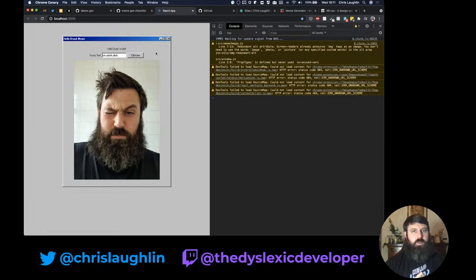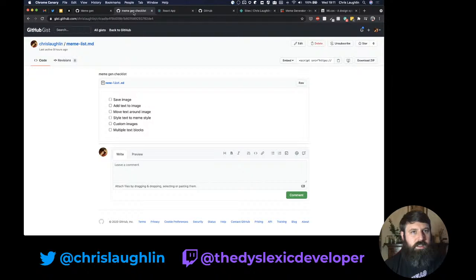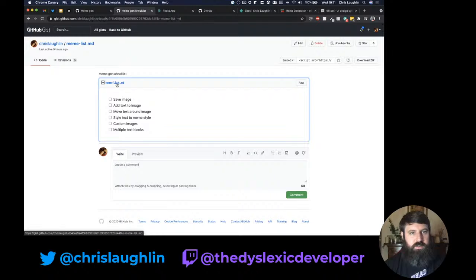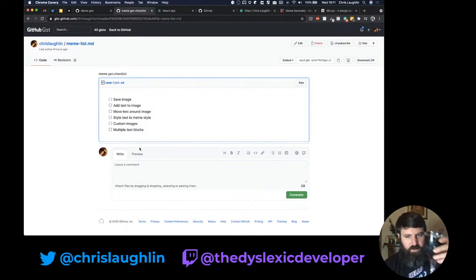Okay, if we think about, so actually I built a checklist for this. I've never done this before, but I built a checklist in Gist, and I thought I would, if I click this, does it take me directly to it? No, it's the same thing. So I thought I would use this as a guide of what I need to be able to achieve to build out this product while having a drink, obviously. So first thing is we need to be able to save the image.